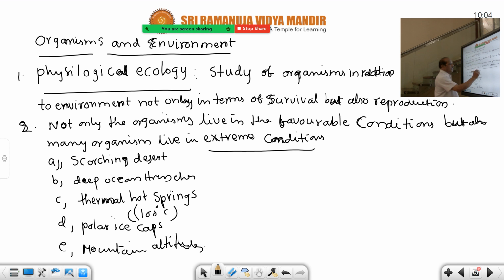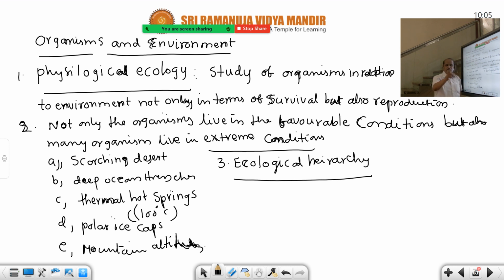Now, the ecological hierarchy. Let us see this ecological hierarchy. Ecological hierarchy is just like the hierarchy of classification, the 4 marks question we already discussed in the first unit, diversity of living world, in the animal kingdom: phylum, class, order, family, genus and species.